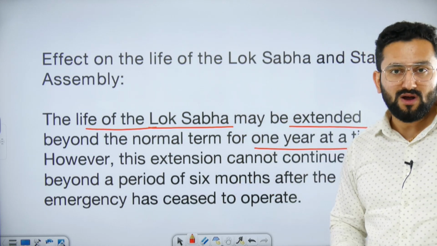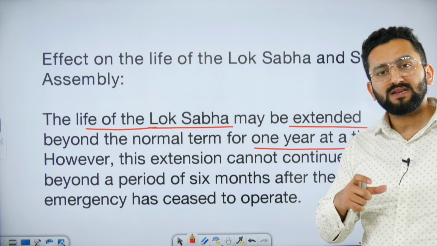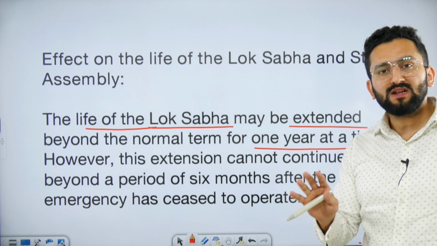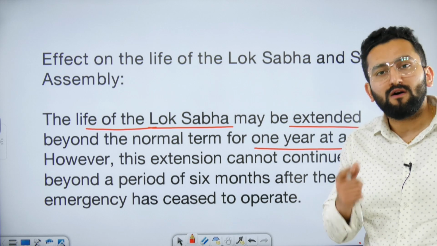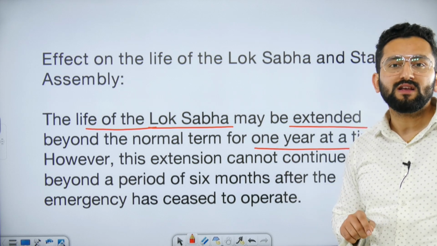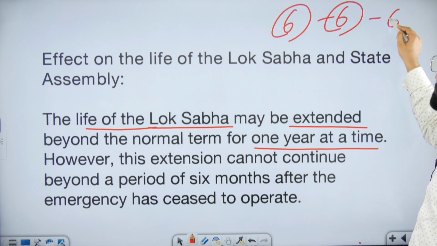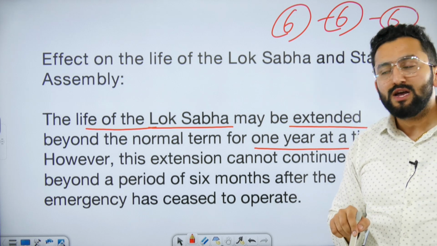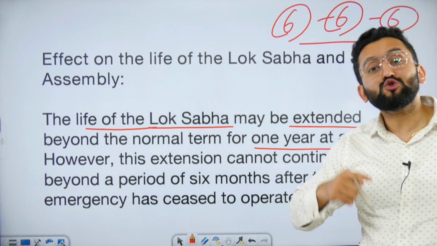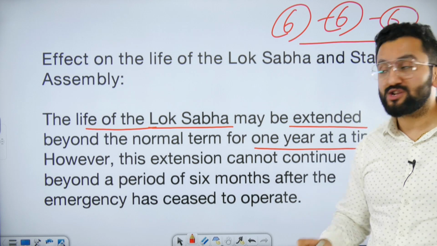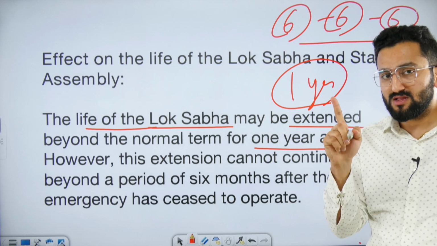Now, the effect on the life of Lok Sabha and state legislature. Consider that Lok Sabha has, say, a tenure of 5 years, right? So normally it is a tenure of 5 years, but national emergency was imposed at 4.5 years, meaning 6 months were left. So national emergency is imposed for 6 months, and it can be extended again if the condition persists and Parliament approves. So when national emergency is continuing, parallelly, the life of Lok Sabha can also be extended. Extended by how much time? Answer is 1 year. Please remember this. There should be no confusion in this.